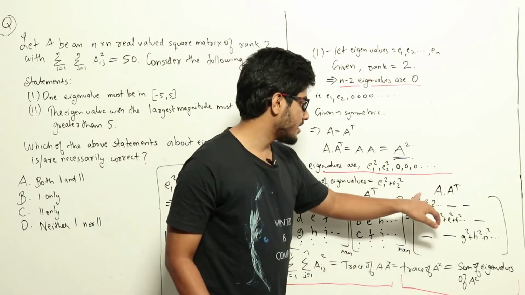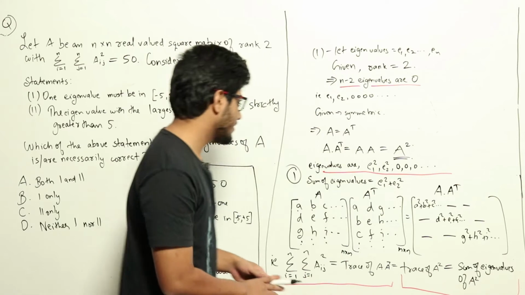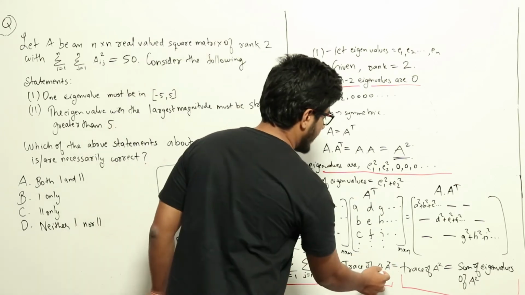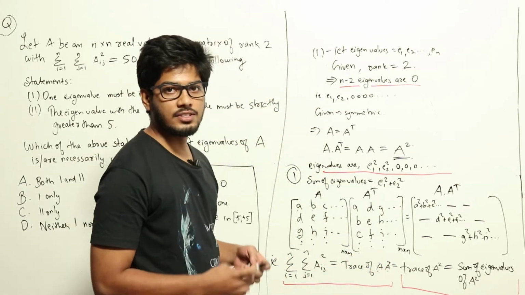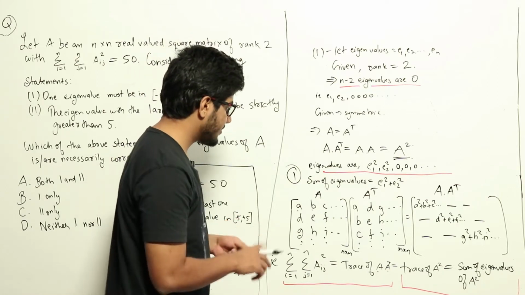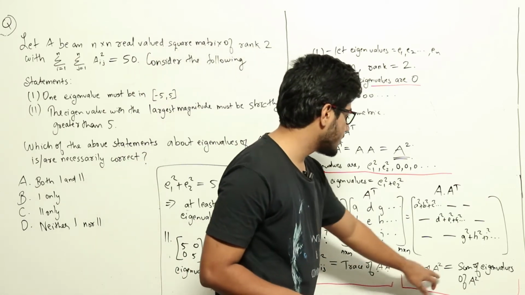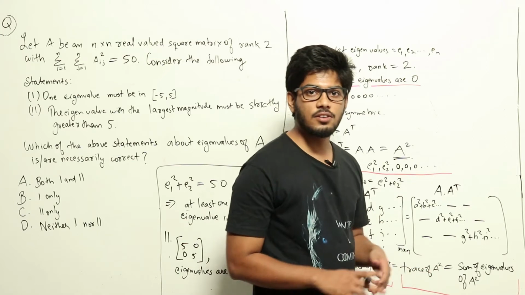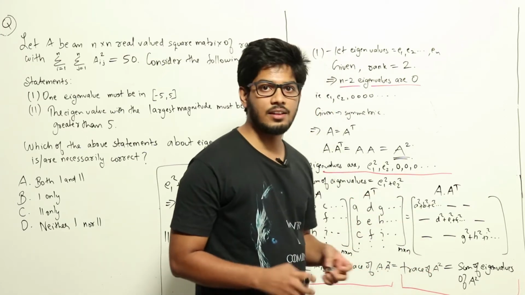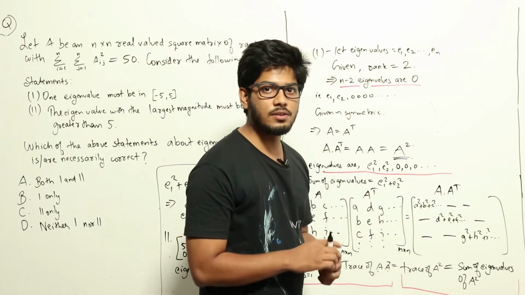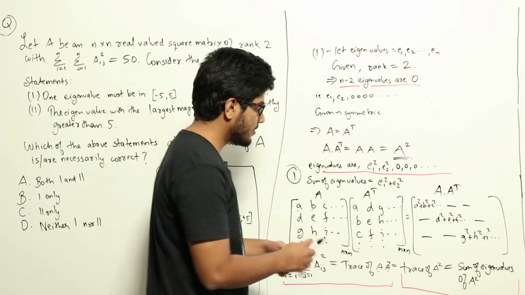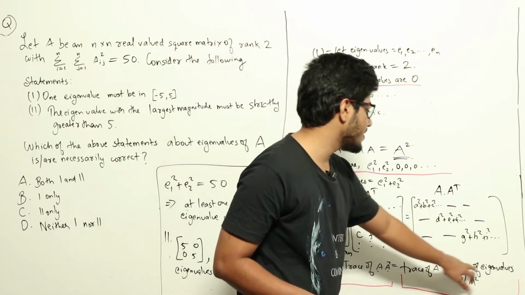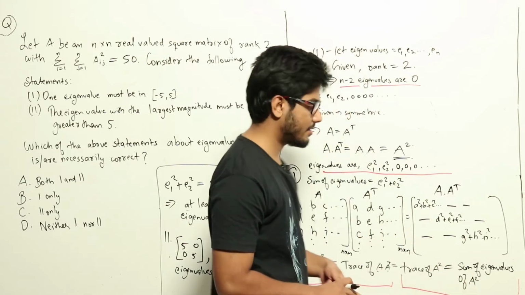Trace means sum of the diagonal elements. Now A into A transpose is A square, since in the question it's given that the matrix is symmetric. So we can rewrite this as trace of A square. Now trace of a matrix is the sum of the diagonal elements. That will also be equal to the sum of the eigenvalues. So trace of A square we can rewrite as the sum of the eigenvalues of A square.